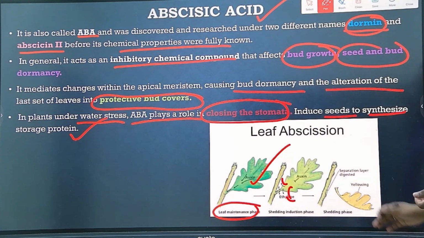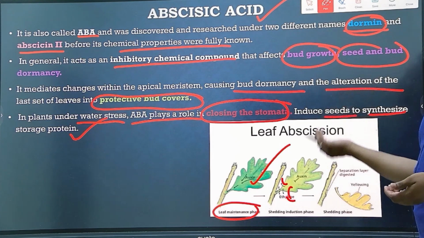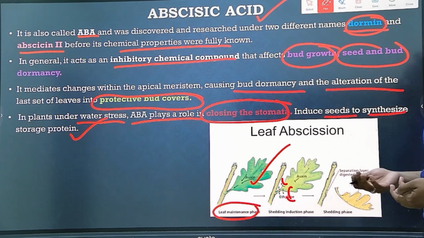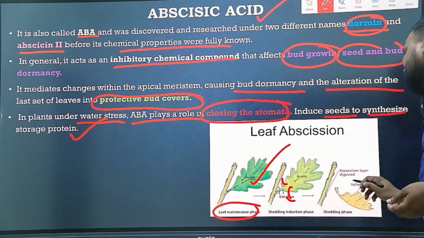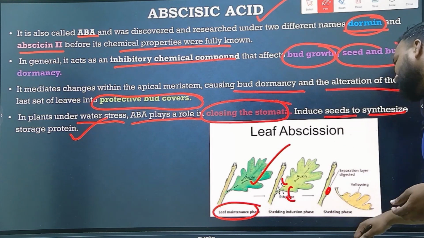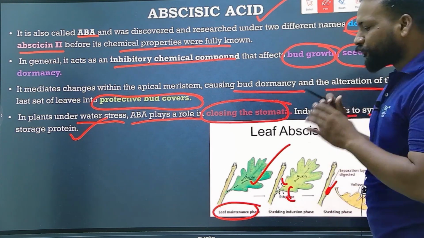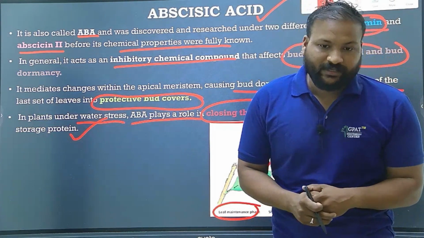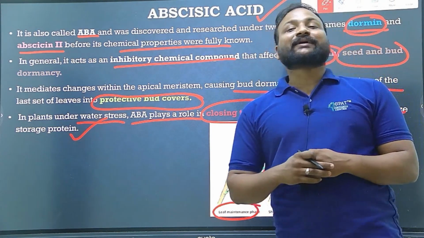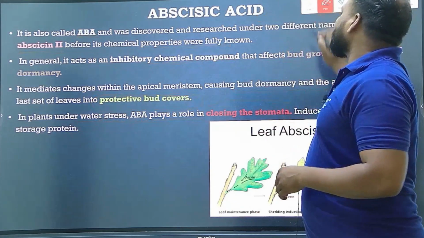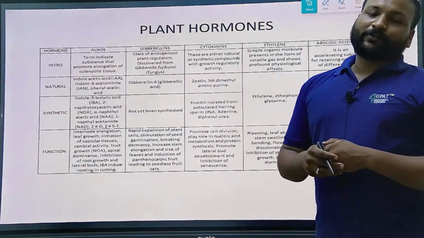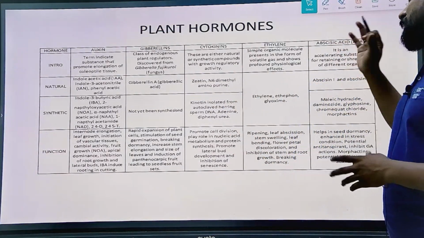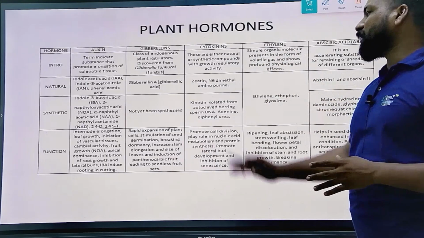So ultimately, when they release ethylene and abscisic acid, they cause fruit drop, leaf and fruit dropping. Clear? So I hope you understand clearly. If not, try to take a snap or a screenshot of this particular table. It is clearly described.